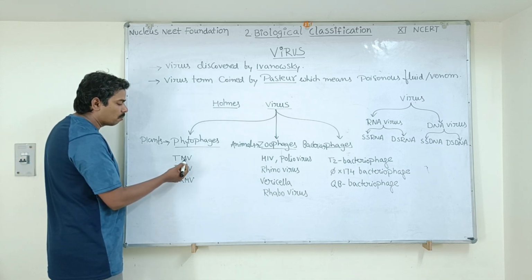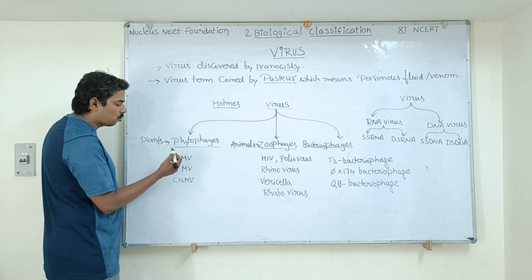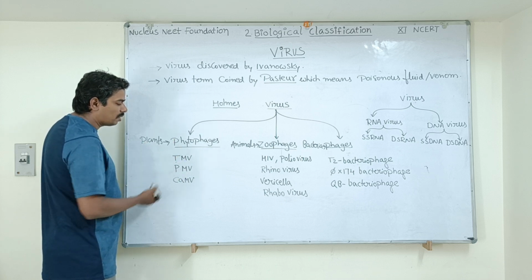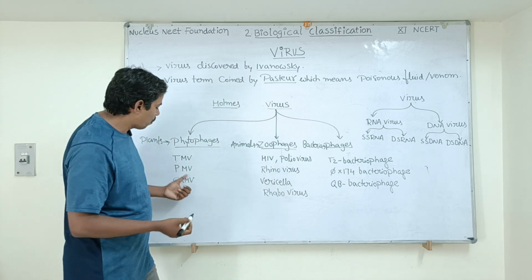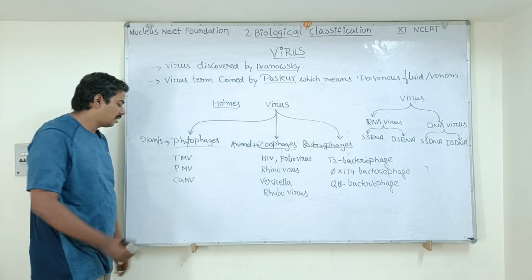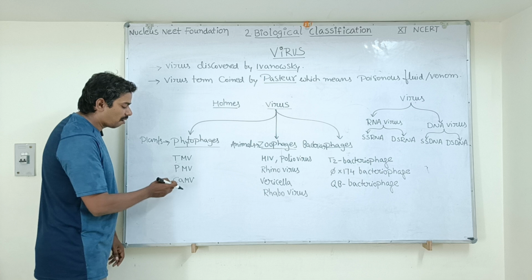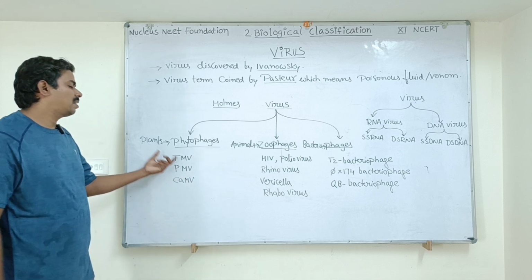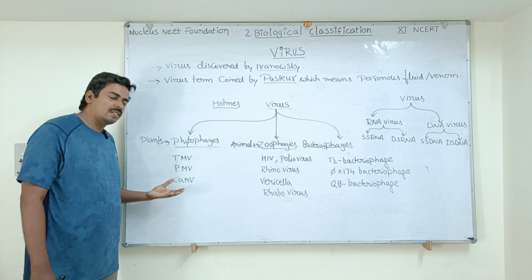TMV, tobacco mosaic virus. Write down. PMV means potato mosaic virus. CAMV, cauliflower mosaic virus. Tobacco mosaic virus generally infects the tobacco plant.